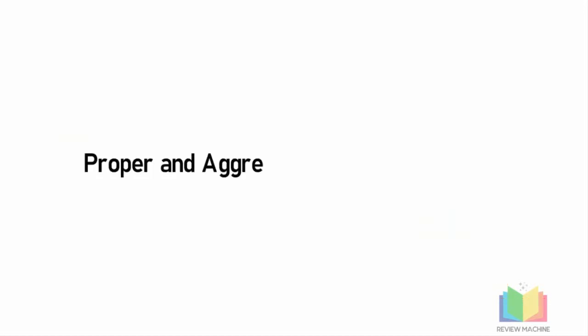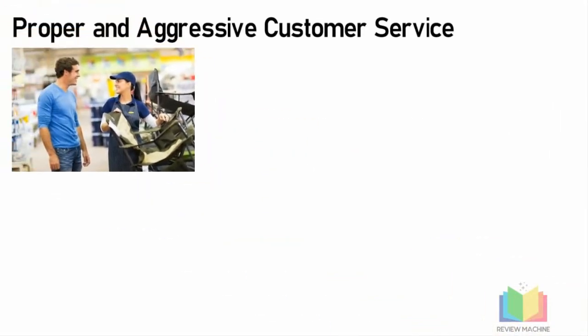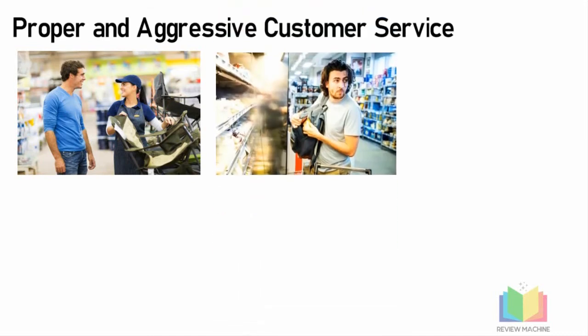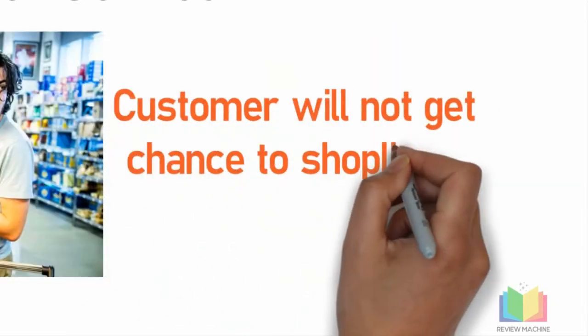The fourth method to control the shrinkage is to give a proper customer service. So whenever there are customers on the floor, the store employee should make sure that he will always attend the customer and assist him in the shopping experience. This will definitely help in reducing the shrinkage, as the customer will not be able to get a chance to shoplift in a retail store.